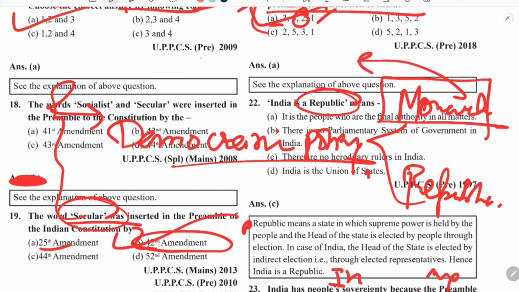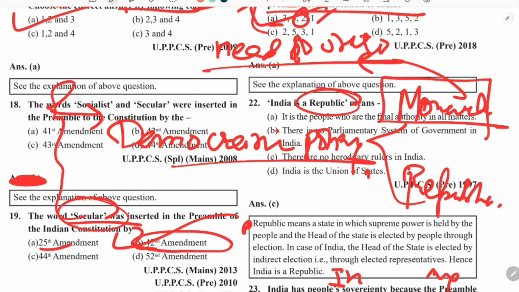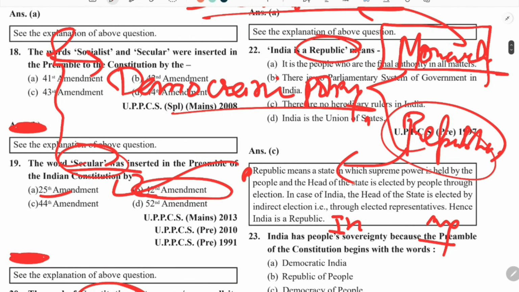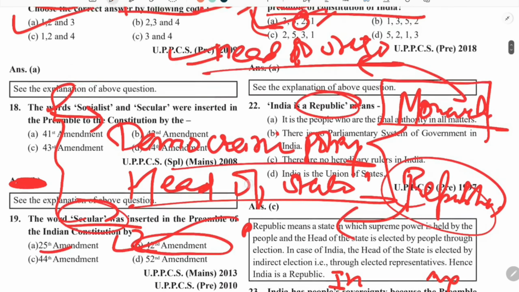Here, the head of the state is a hereditary position. It means there is no election to appoint the head of the state. While in India, we know that the head of the state is the president, and it is not a hereditary position, because every 5 years an election takes place to elect the president. So in this way you can remember how the head of the state is chosen. If it is elected by the people, then it is a republic polity.